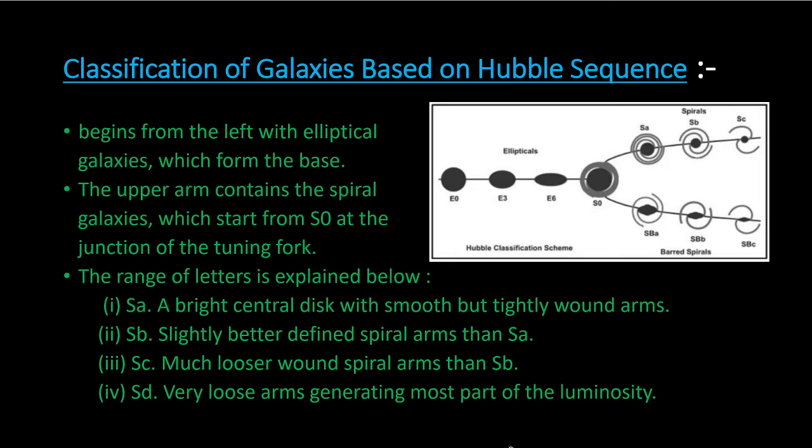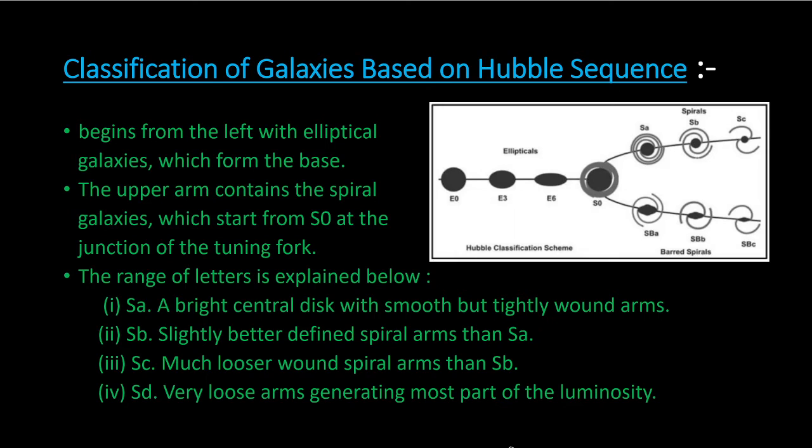It begins from the left with elliptical galaxies, which form the base of this diagram. It is important to note that the tuning fork sequence has nothing to do with the evolution of galaxies, like I've said before. But there are reasons to believe that the elliptical galaxies are older than the spiral galaxies.